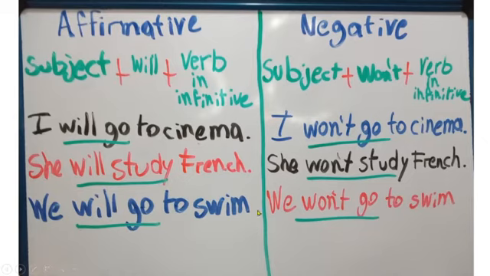Okay, now at the right part we have the same sentences but in negative form. As you can see, the only difference between both sentences is the auxiliary. In the first ones we have will, in the second ones we have won't, but it's the same structure. I will go to the cinema, I won't go to the cinema. She will study French, she won't study French. And we will go to swim, we won't go to swim.